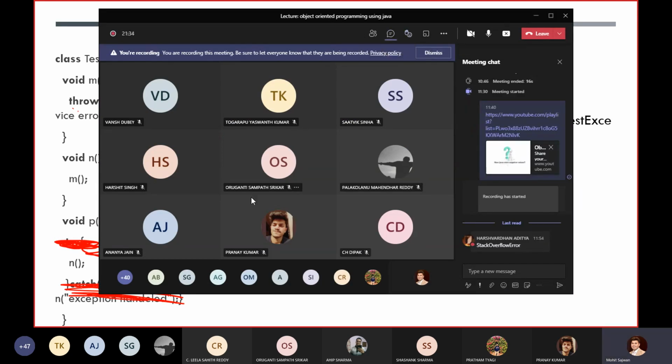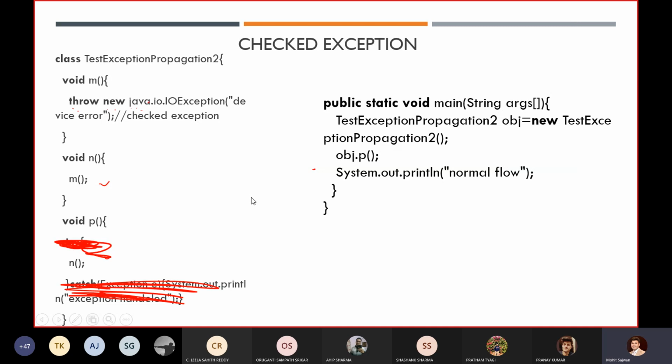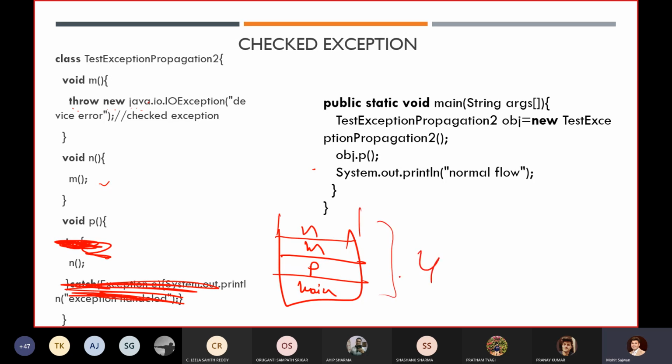Harshvardhan posted Stack Overflow error. No Harshvardhan, here I think you got confused. See, we have main. Main is calling the P method. P is calling the M method. And M is calling the N method. So here you have a stack of only 4. So you will not get a Stack Overflow exception.